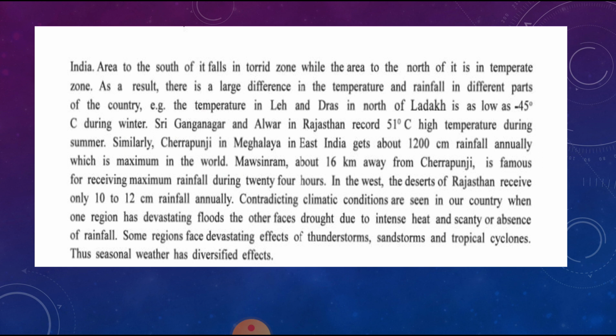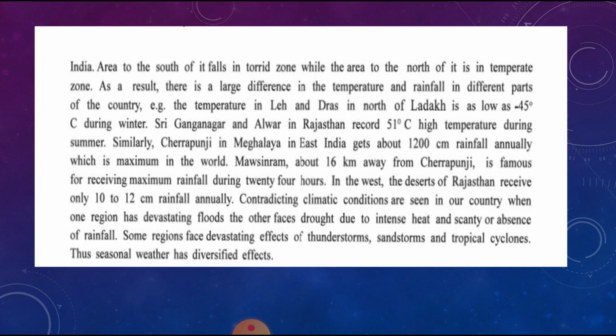the area to the south of it falls in the torrid zone, while the area to the north of it is in the temperate zone. As the Tropic of Cancer passes through the middle of India, the area to the south falls in the torrid zone, and the area in the north falls in the temperate zone. Because of this, there is a large difference in temperature and rainfall in different parts of the country.